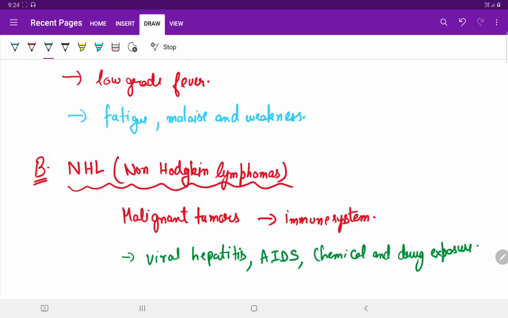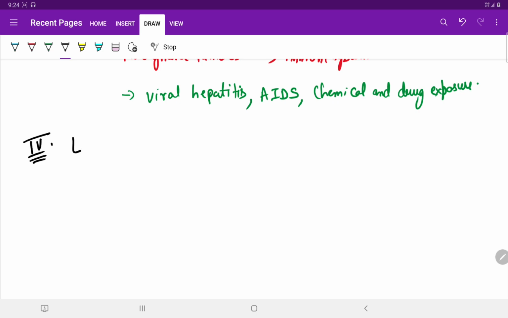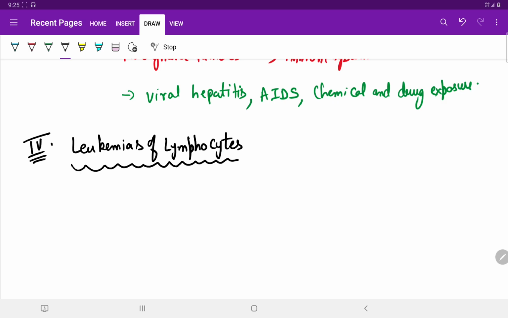So, then comes the leukemia of lymphocytes. Now, the fourth disorder associated is leukemia of lymphocytes. In leukemias of lymphocytes, there are two types.